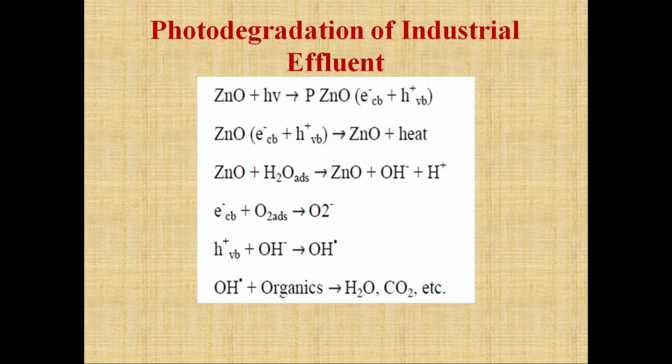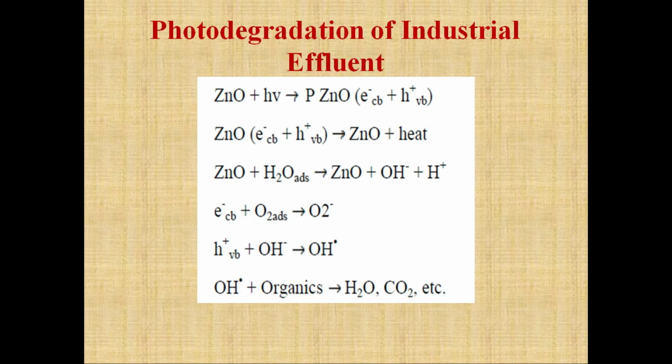The second degradation we are going to learn is photodegradation of industrial effluent. You already know whenever photocatalysts like zinc oxide or titanium dioxide are exposed to a particular radiation, they form electron-hole pairs. The electrons formed in the conduction band react with oxygen from air and form O2 minus, and the hole created in the valence band combines with water molecules from moisture and forms hydroxyl radicals.